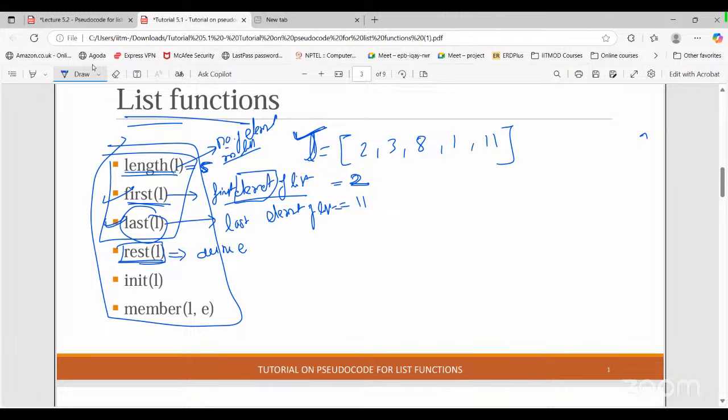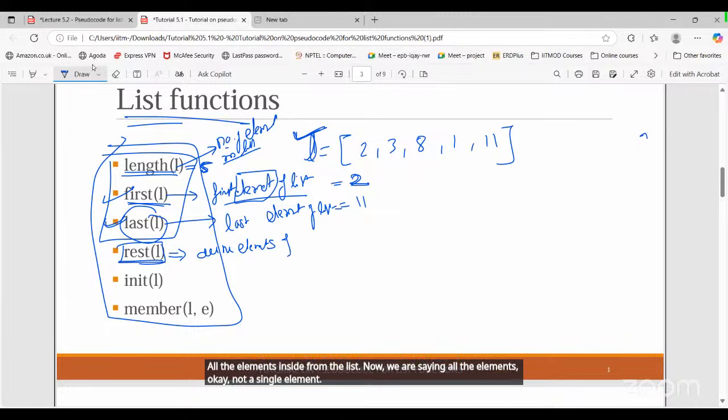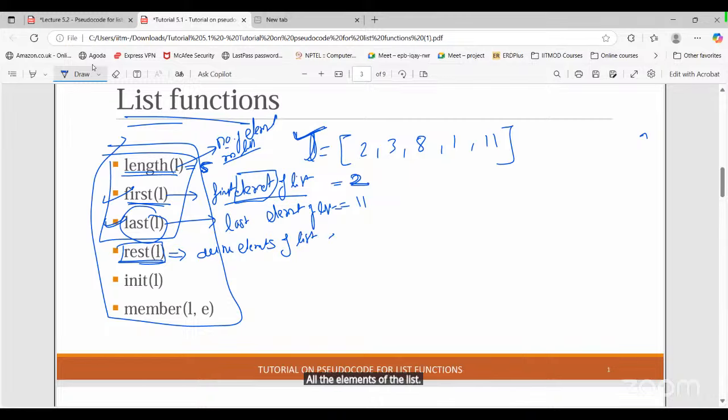All the elements inside the list. Now we are saying all the elements, okay, not a single element. All the elements of the list except the first element. So when we say except the first element, in the output it will be 3, 8, 1, 11.